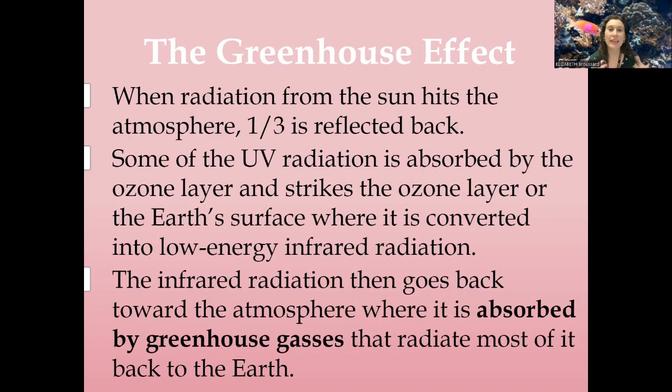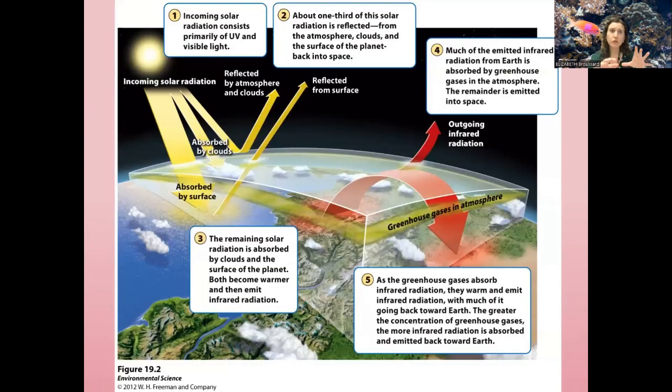Infrared radiation is a way of passive heat transfer. So it is essentially creating a heating box, a little band of heat within our atmosphere and within the ozone layer. So, showing you a visual, again, we've got our incoming solar radiation in the form of UV rays. It hits the clouds, it hits the surface, or it hits our ozone layer. Once that happens, it's converted into low energy infrared radiation.